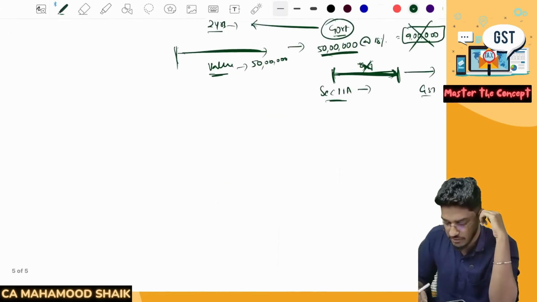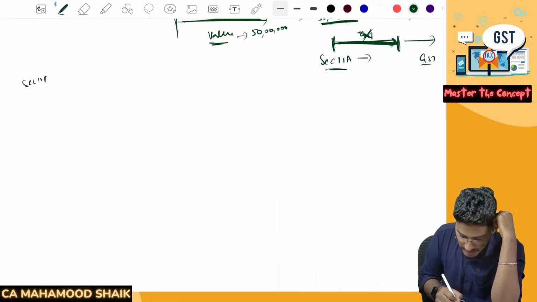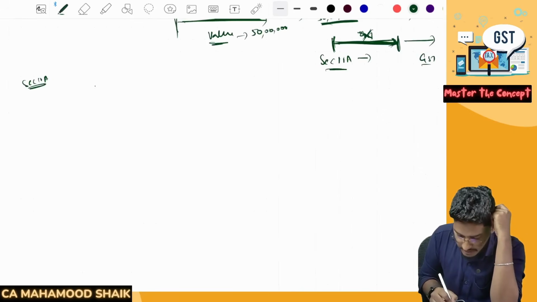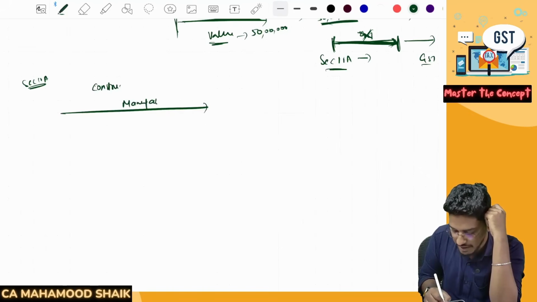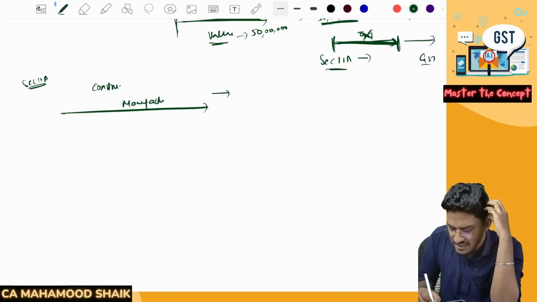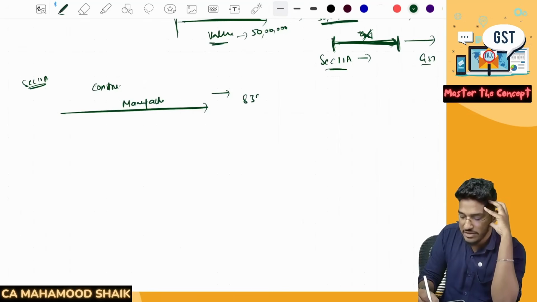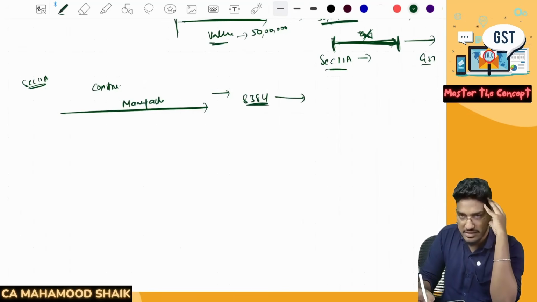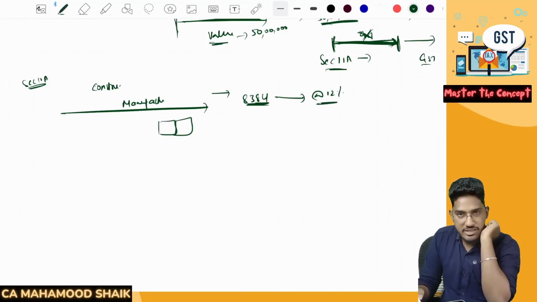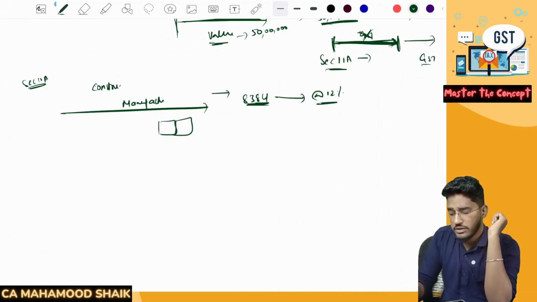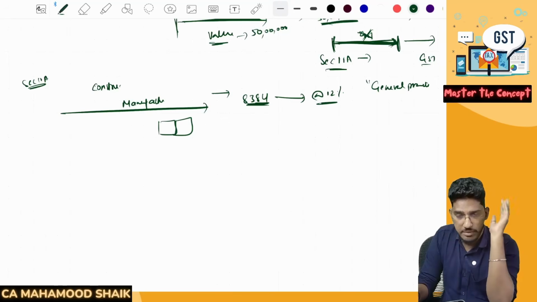One more provision also gets covered here under section 11A. Say, for example, there is one industry, the construction industry. In the construction industry, there are different manufacturers manufacturing one product. They are classifying it under some HSN, say for example 8384. Under this HSN, everybody is classifying this manufactured product and collecting GST at the rate of 12%. Everybody in the industry is doing it. It is a general practice. No fraudulent intention. Everybody is doing it.